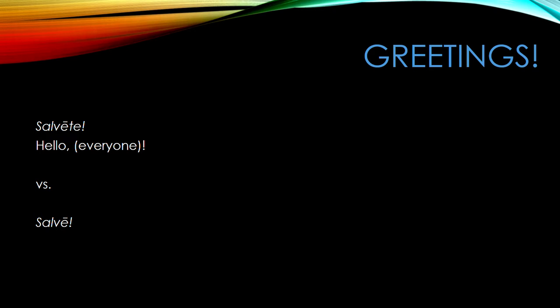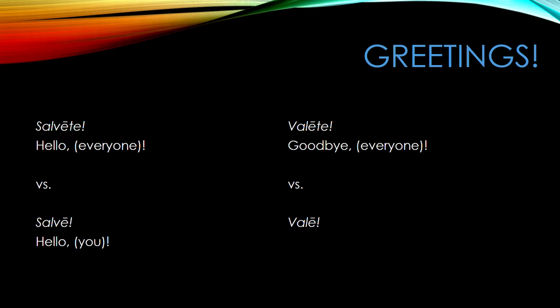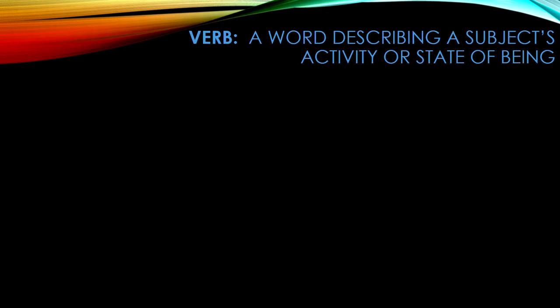Saying goodbye follows a similar formula. At the end of my last video, I said valete omnes. Valete is the way to say goodbye to a large group of people. To say goodbye to just one person, you would say vale. These are all imperative verbs, which you will learn about later in this lesson.